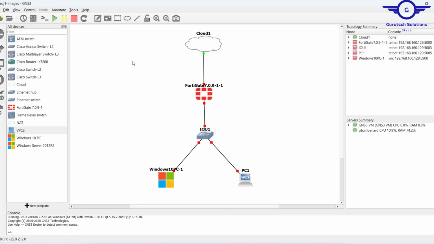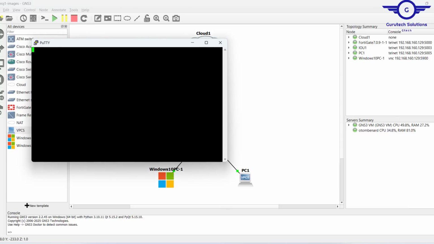So what I'm going to do is turn on all the devices, start all the devices. Then maybe I'll give some more minutes so that the interfaces are ready. Remember, they're still booting up. So maybe I'll need to give like 30 seconds to 1 minute so that I get the console ready.